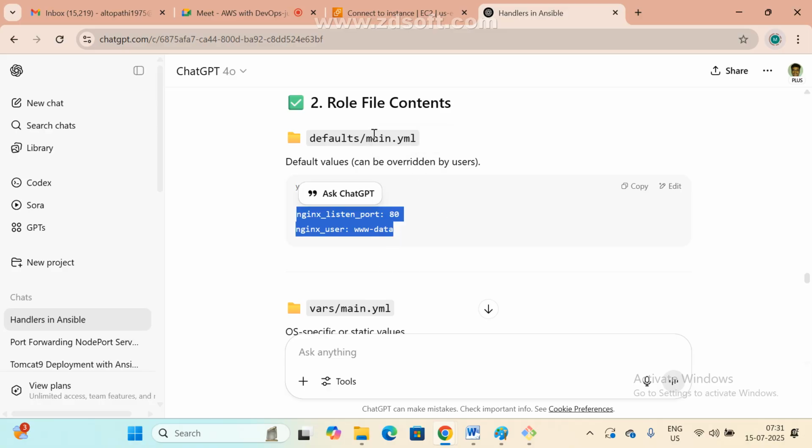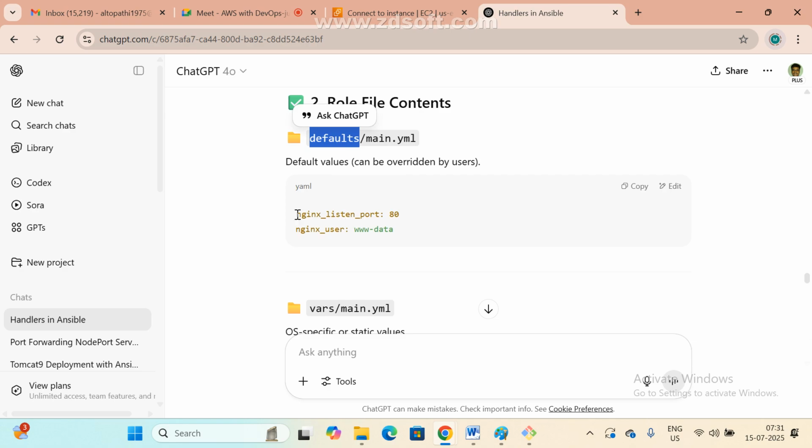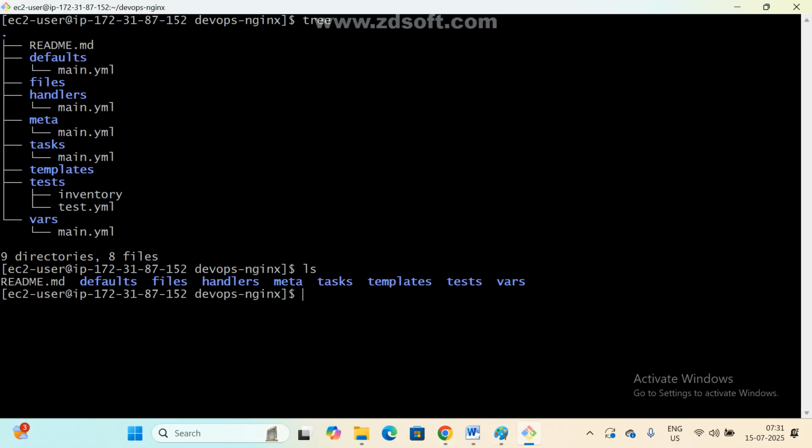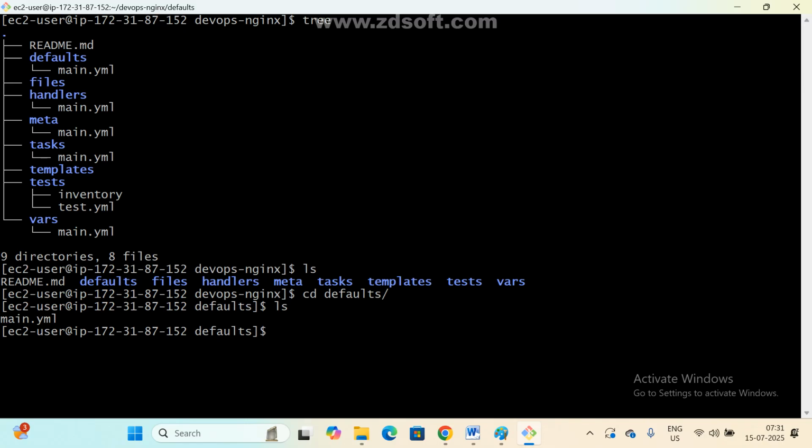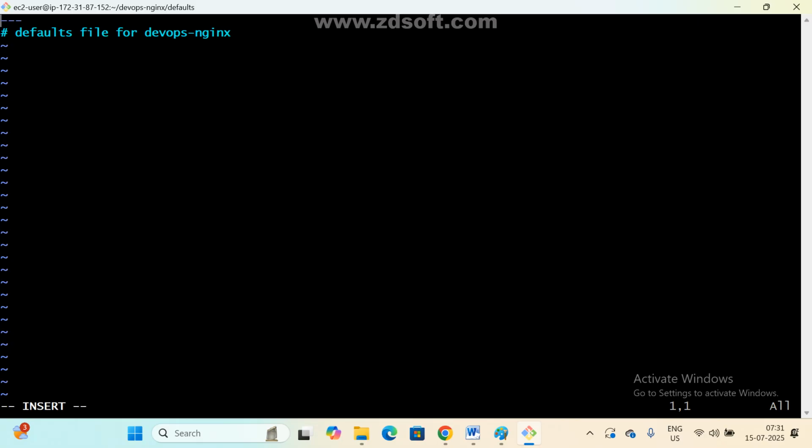Okay, which file do I need to add them to? First see here, these are the variables, key value. Copy this one. Now I go here. ls. What is the folder? cd defaults. Under it we can see one file. Remaining story same: sudo vi main.yml, insert. Now add these two default variables. We are giving nginx_listen_port. What is the default port number for nginx? 80. Whatever we want, we can update here.